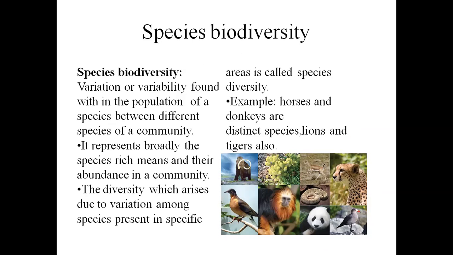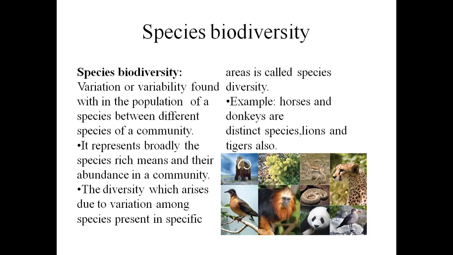Each and every animal is a single type of species, and these kinds of species all come together under the category of the animal kingdom. So it represents broadly the species and their abundance in a community.